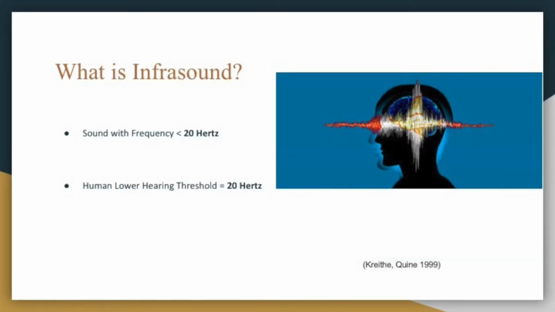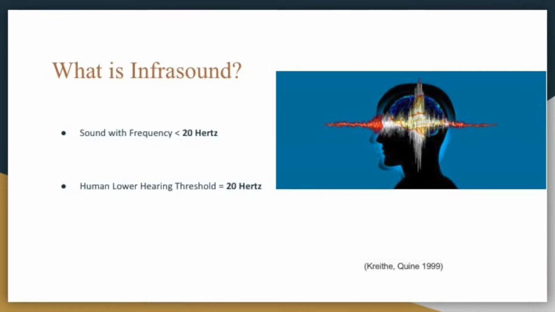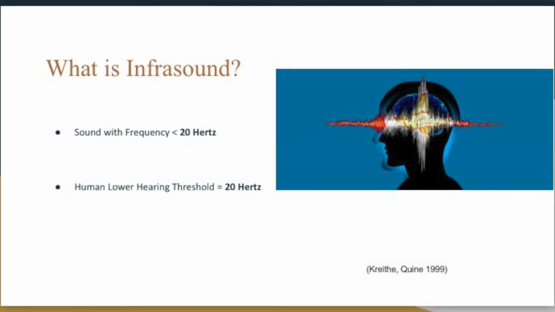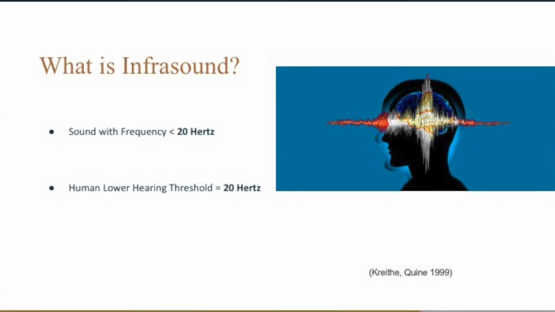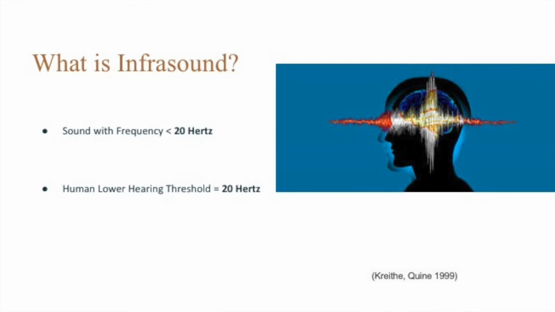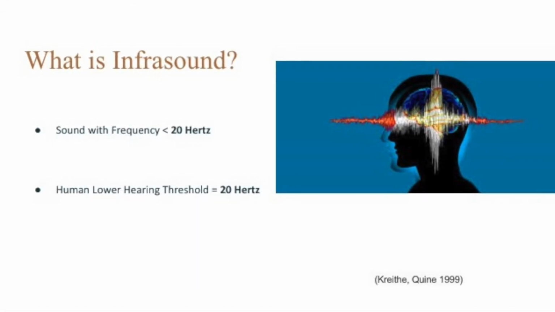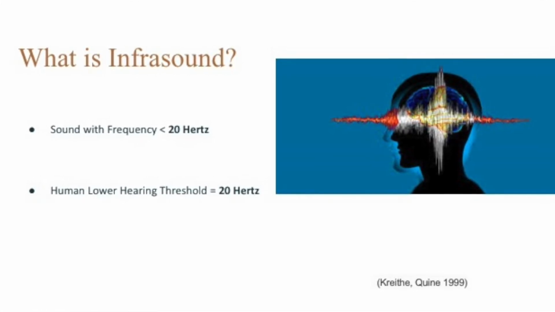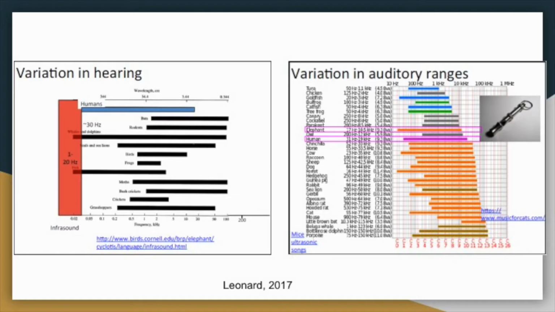So then, what exactly is infrasound? Infrasound is defined as sound, which is the propagation of vibrations through a medium, with a frequency less than 20 Hz. Frequency is the property of sound responsible for the pitch you hear. Higher frequency equates to higher pitch, and vice versa. This 20 Hz marker exists as the barrier to infrasound, as it correlates with the bottom threshold perceivable by humans.